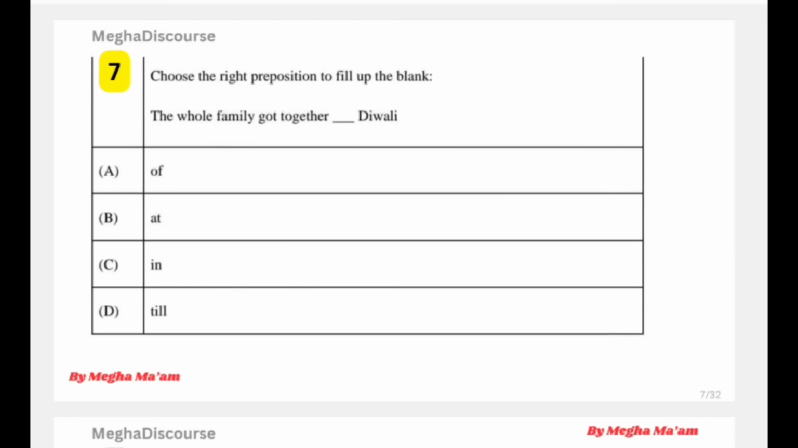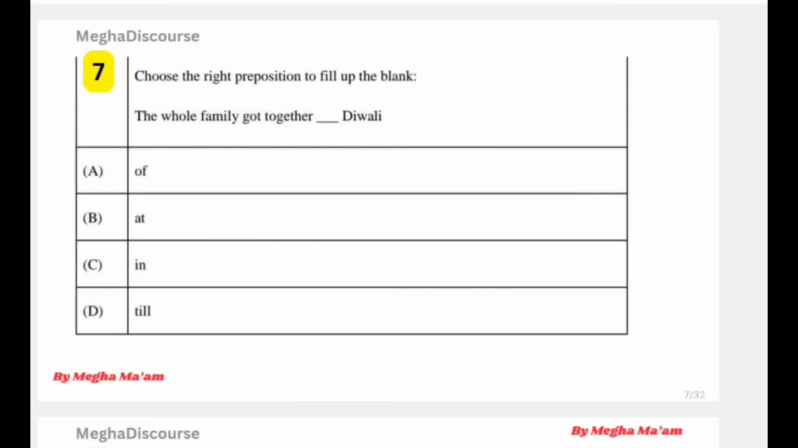Now question number 7. Choose the right preposition to fill up the blank. What is preposition? Which comes before noun. Okay, that is preposition. Pre means pehle, position means before noun. So that word which comes before noun and which satisfies the condition of noun or which justifies the definition of noun called preposition. So the whole family got together dash Diwali.